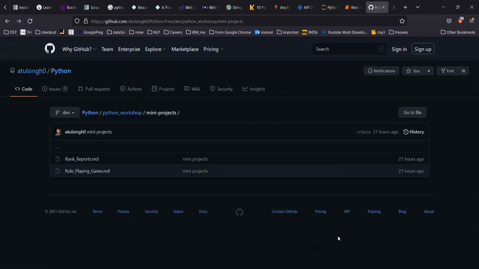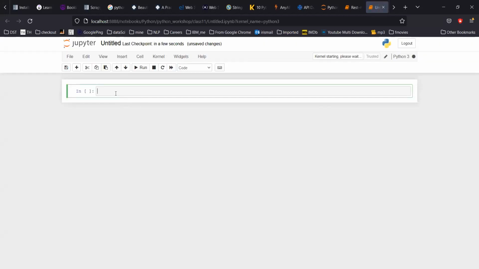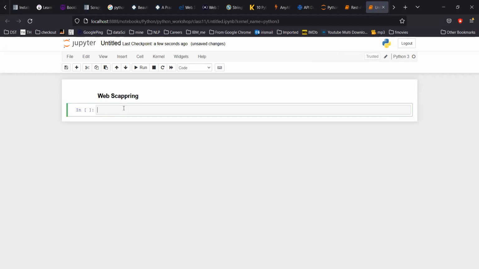So let's quickly jump into today's session. Today I'm going to focus on web scraping. Now, what is web scraping? I'll give you one example.